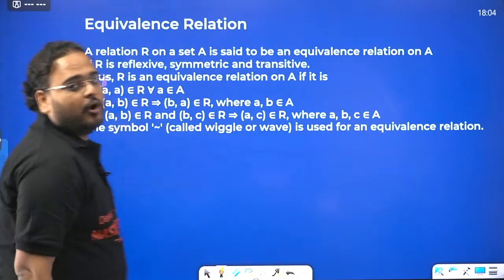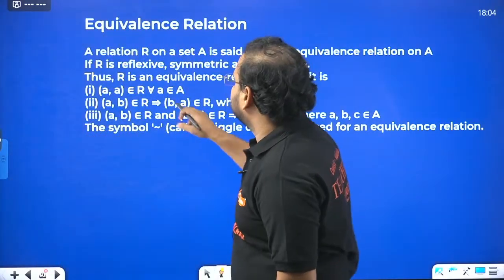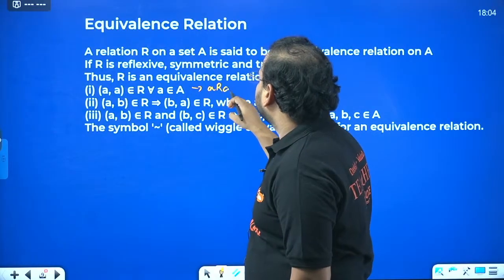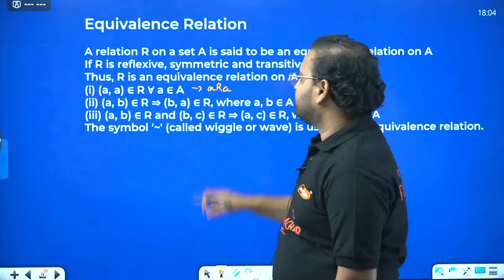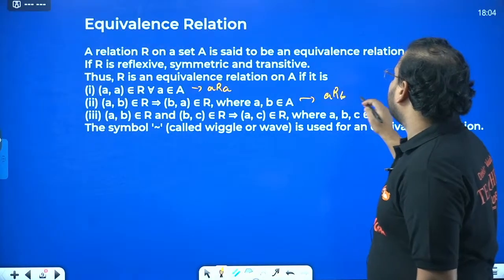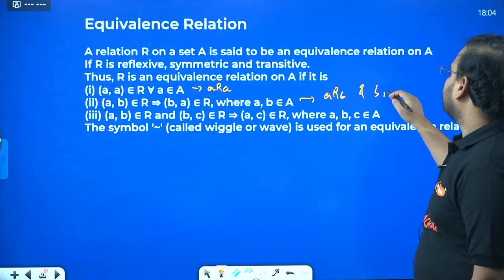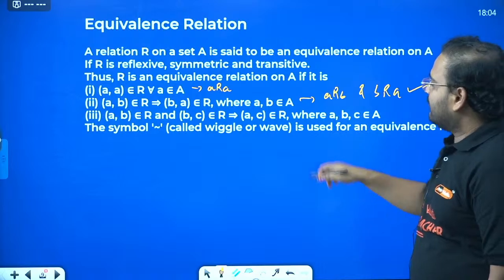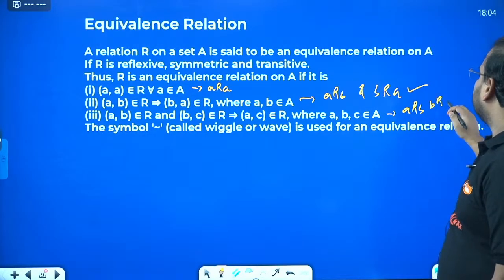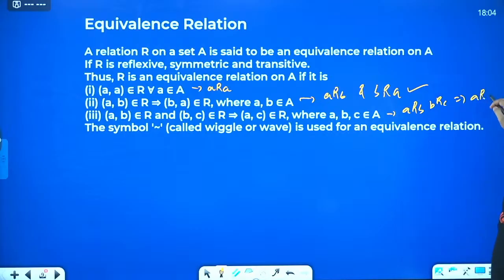Now the combination of all the three. If a relation is ARA, what does this mean? This is ARA, which means reflexive. What is this one, sir? This is the condition for ARB and BRA. And what is this, sir? This is all the three, ARB, BRC and ARC.